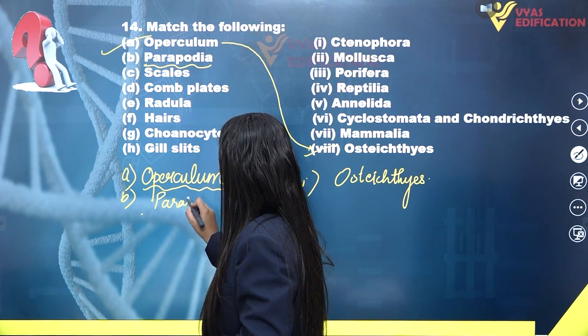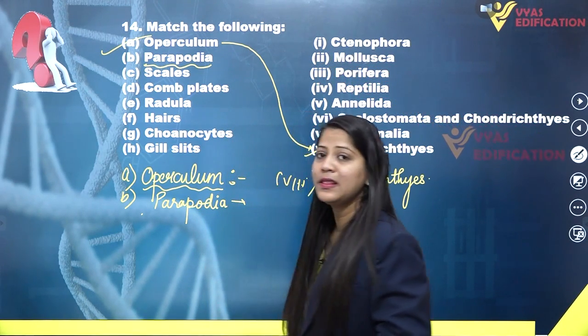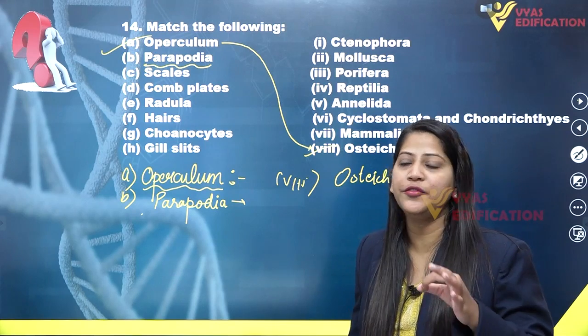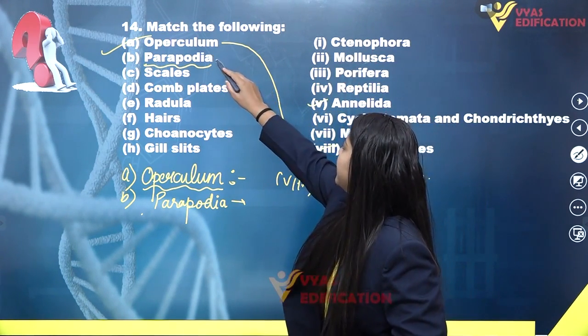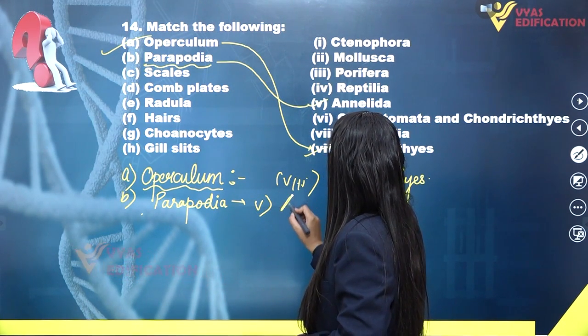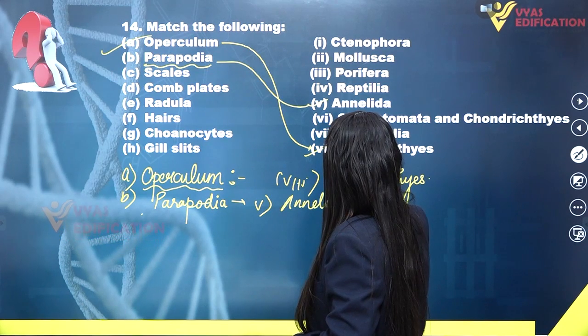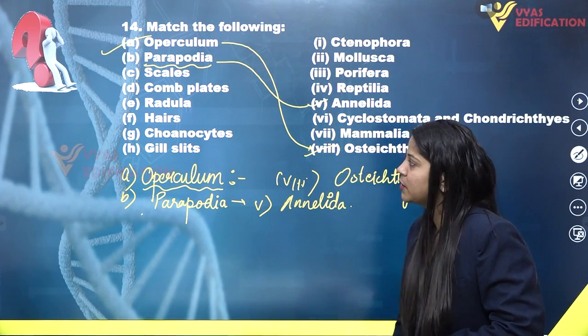So parapodia will match with the fifth option, Annelida, which is a phylum including segmented worms.